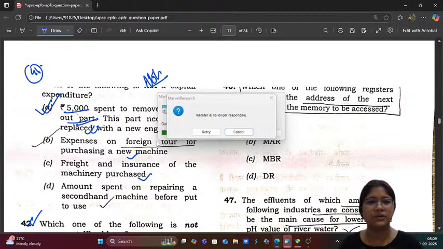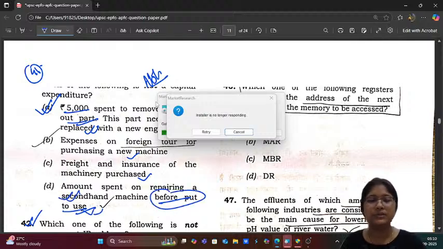Very close option, but this is before put to use. So it is like a new capital expenditure for the enterprise, because the amount is spent on repairing a second hand machine before put to use. The purchase itself is second hand. So that is why A is the correct answer.